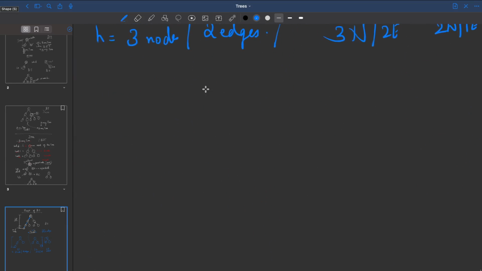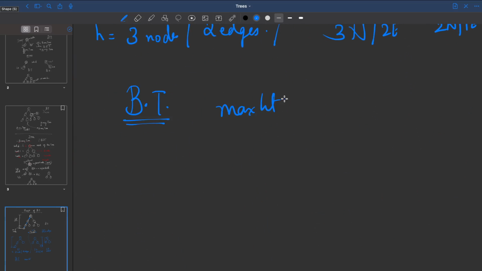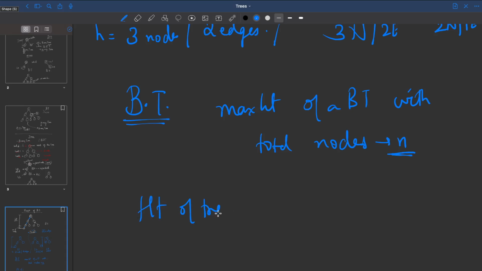Now, in theory, if I have to talk about a binary tree, the maximum height of a binary tree with total nodes, suppose equal to n. Suppose I have a binary tree where the total number of nodes is some value n, then you can give the height of the tree as log of n.